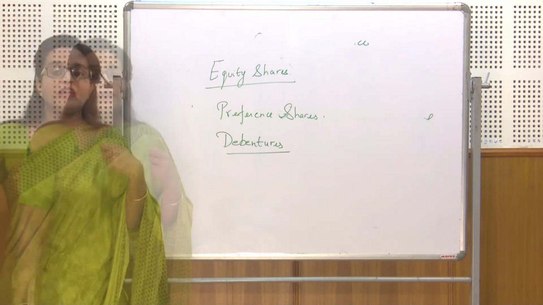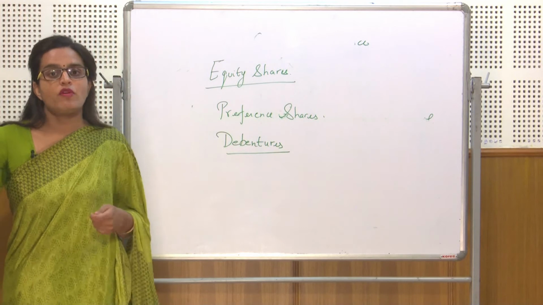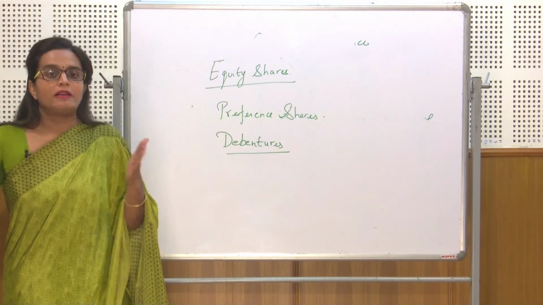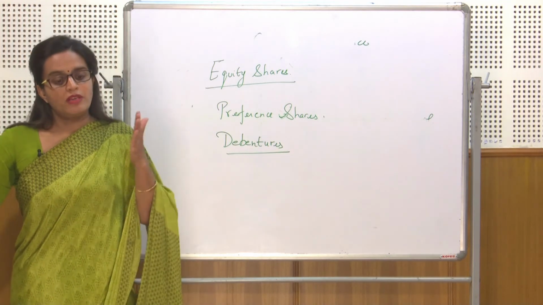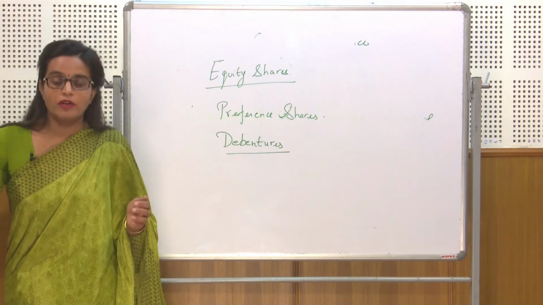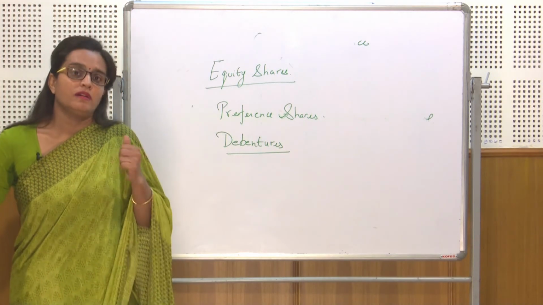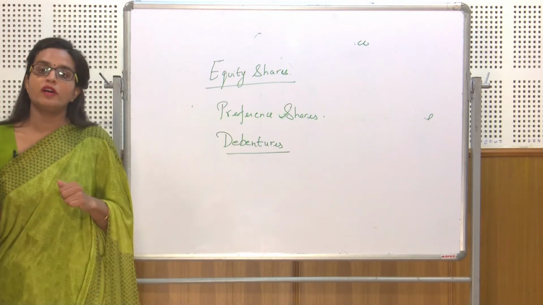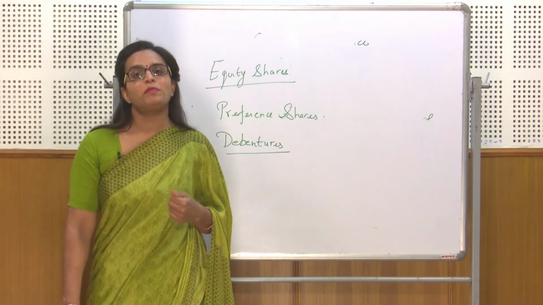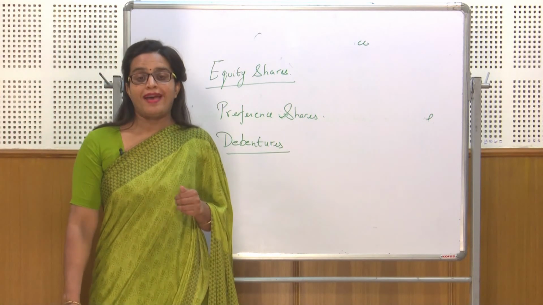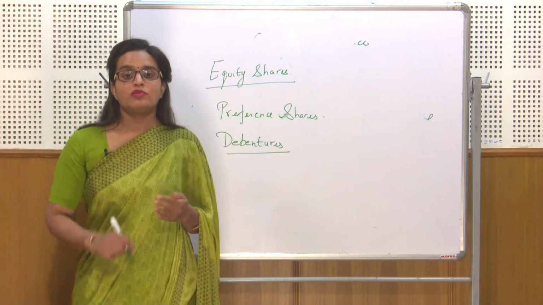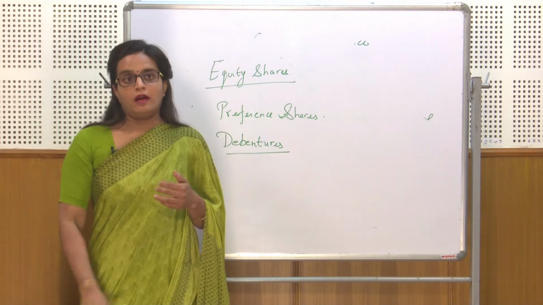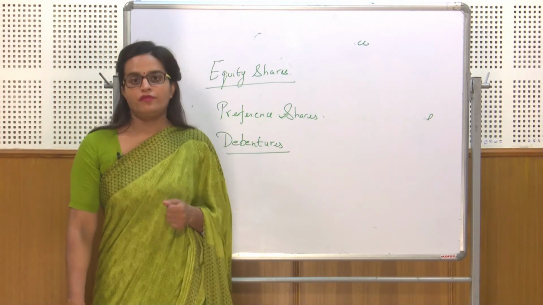Winding up of a company means they could face financial risk, which would be very dangerous for a firm. Another feature from the point of view of debenture holders is that their income is fixed in nature, irrespective of the level of profit earned by the firm. So, even if the firm is not making a profit, they are still under obligation to pay interest, and if they are unable to pay, they could face financial risk. Debenture holders cannot participate in the management decisions of the company, as they are treated as outsiders. So, they cannot elect the directors of the company as in the case of equity shareholders. So, these are some of the features of debentures.